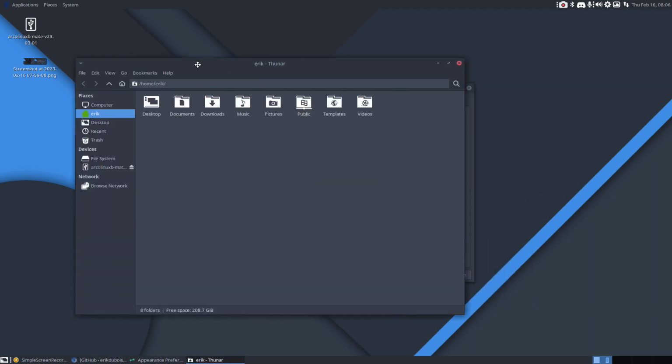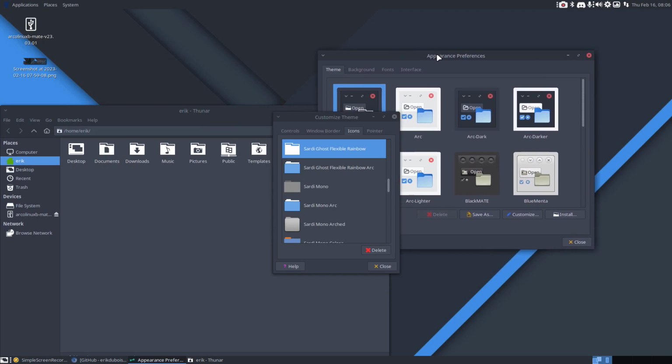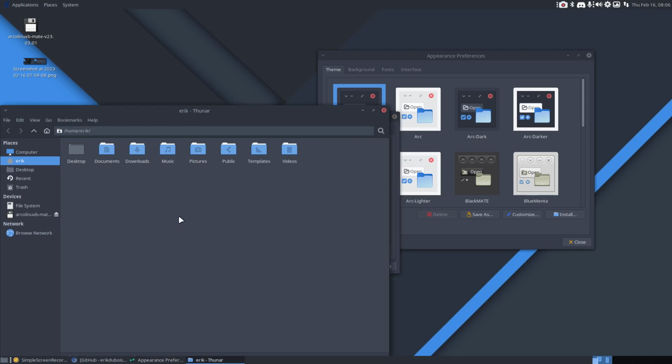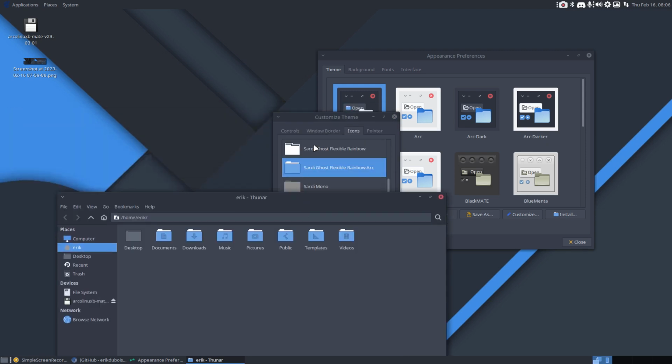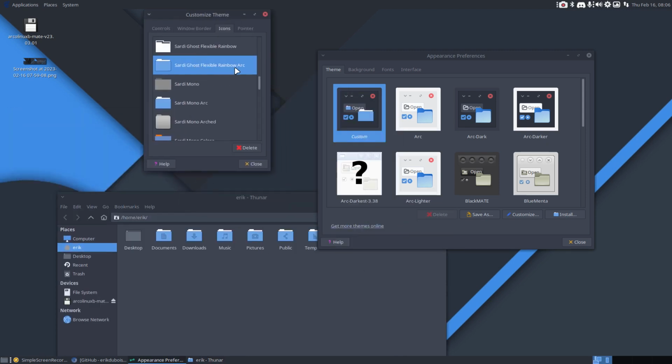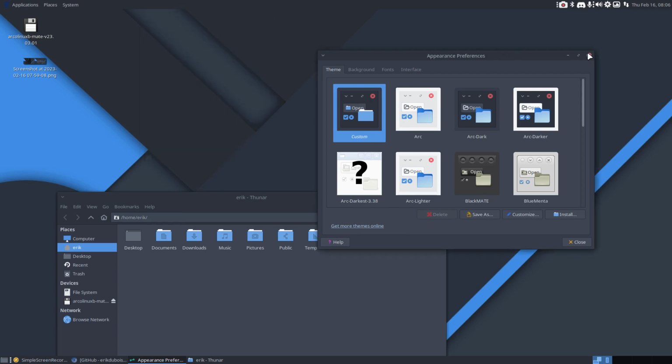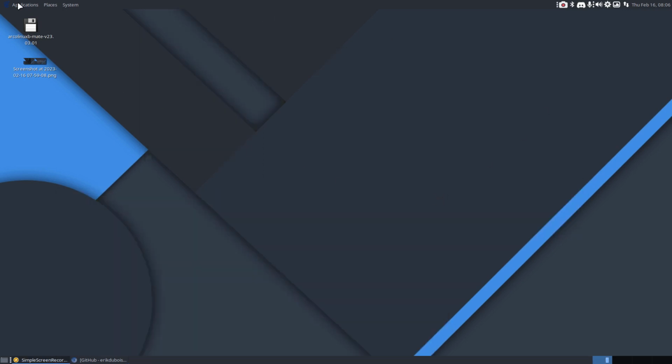So this would be white. Not a fan of that, but I am a fan of the icons of Horst3180, the creator of the Arc theme. So this is looking good for me. And let's see, like this. Rainbow. How does it look? That's the what if.